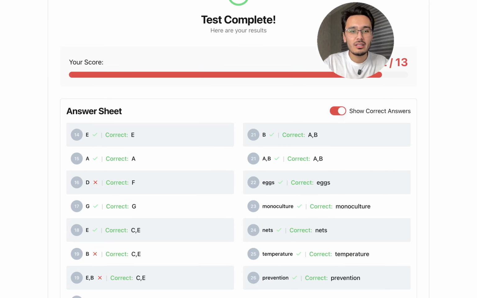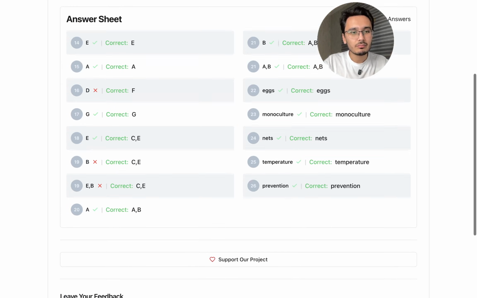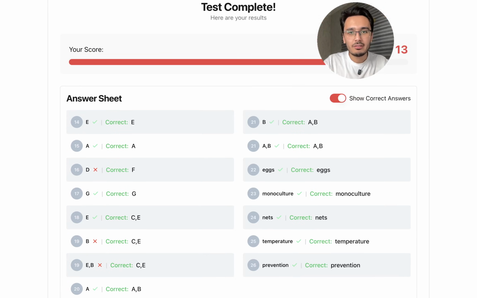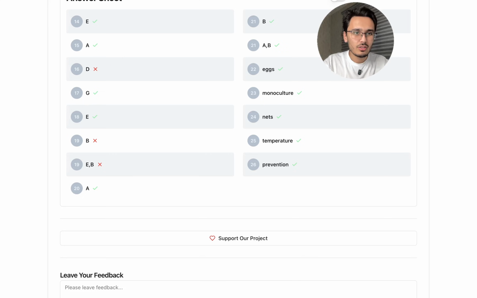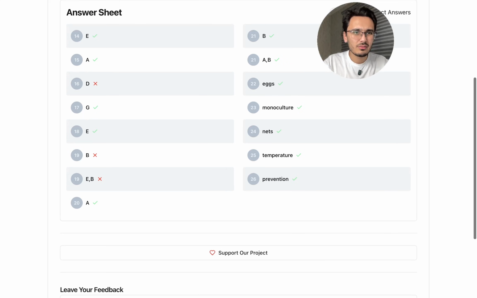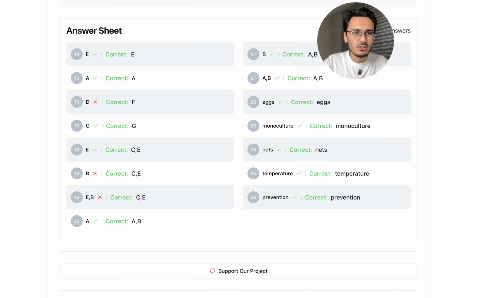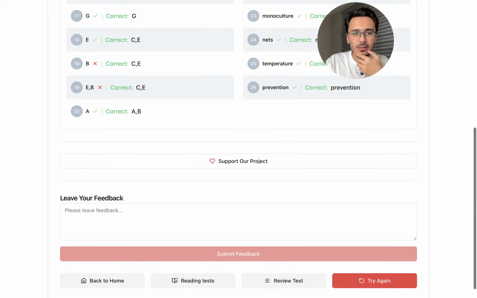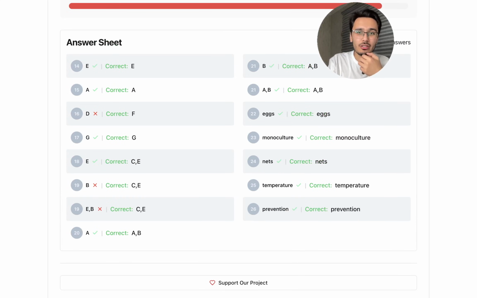So 16, it's not D, clearly. I think I made a lot of mistakes. I messed up. So it's 19B. Is it B or not? It's F. So it was CE, right? So there's a little problem here, I think. We are going to fix this soon. I think there's a problem with the checking part. The checking part is not working well. Well, it happens. We have some bugs on our website that we are working on consistently. And then it says F.